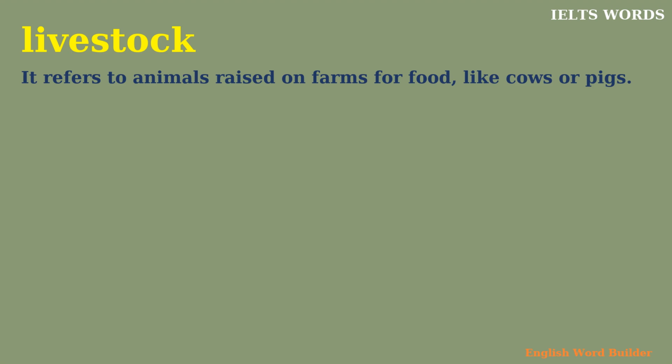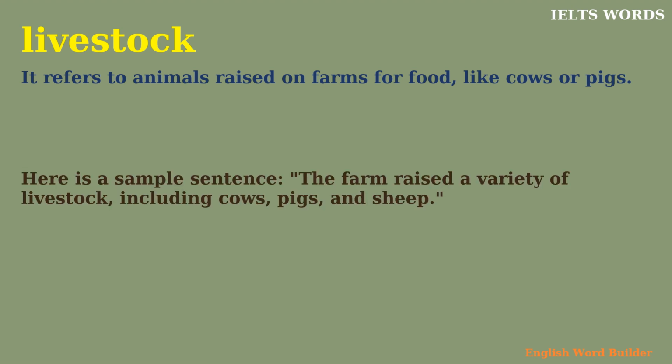Livestock. It refers to animals raised on farms for food, like cows or pigs. Here is a sample sentence. The farm raised a variety of livestock, including cows, pigs, and sheep.